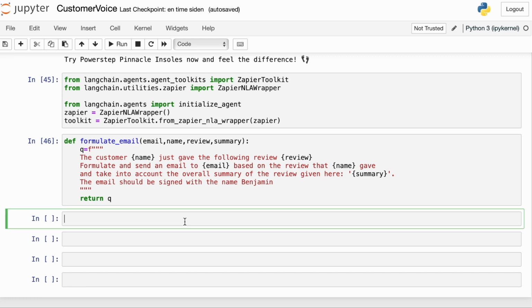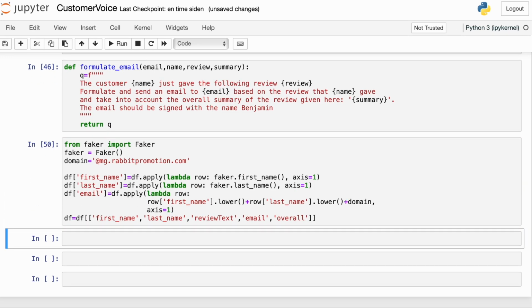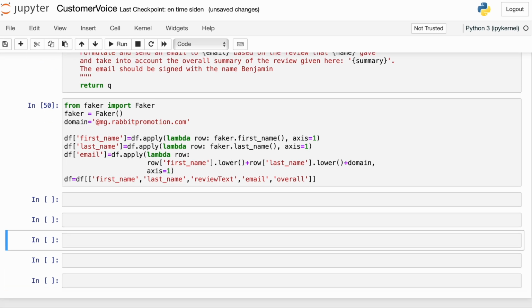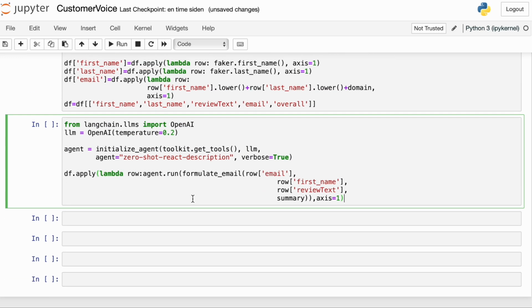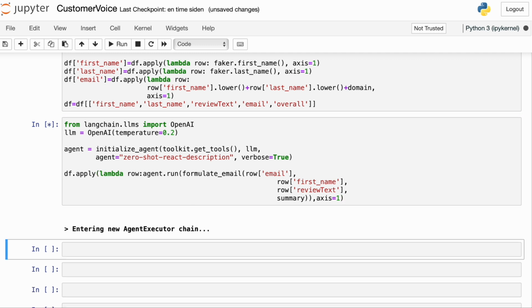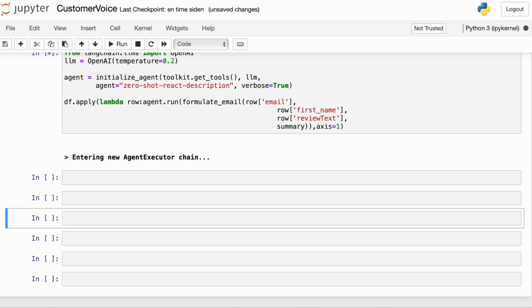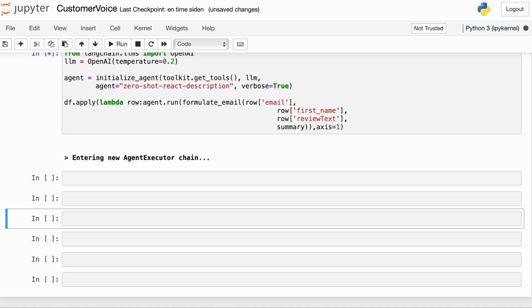And of course, this Amazon review data doesn't have customer emails attached to it. It doesn't even have real names, so we're just going to fake that using the Python library Faker. So we're going to simulate a name and an email for every customer, and I'm using my own domain to create the email. And now we have everything we need to send out these personalized emails based on the reviews. So I'm going to instantiate the agent based on initialize agent, and I'm not going to use a chat model for this as they seem to be a bit too unstable. Instead, I'm using the default OpenAI language model. And then I'm just applying agent run and formulate email to the data frame.